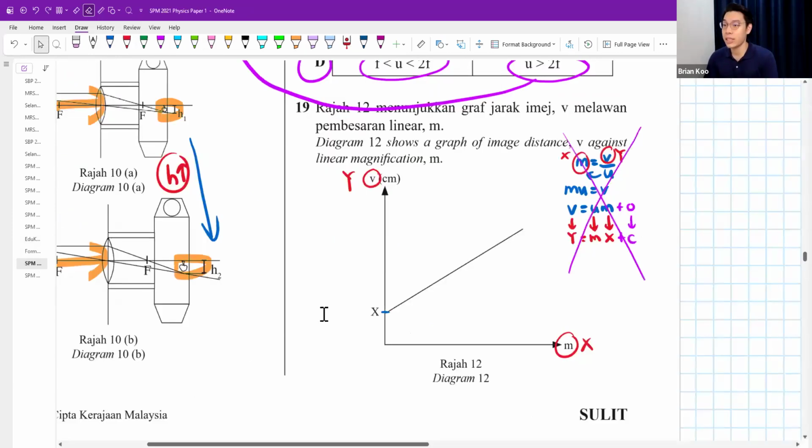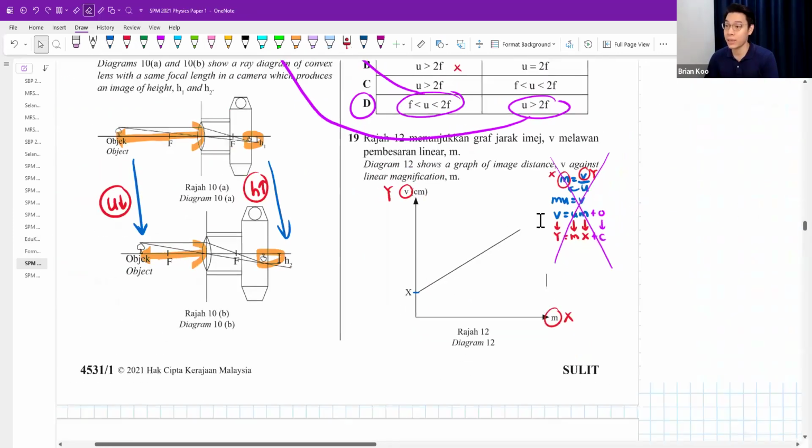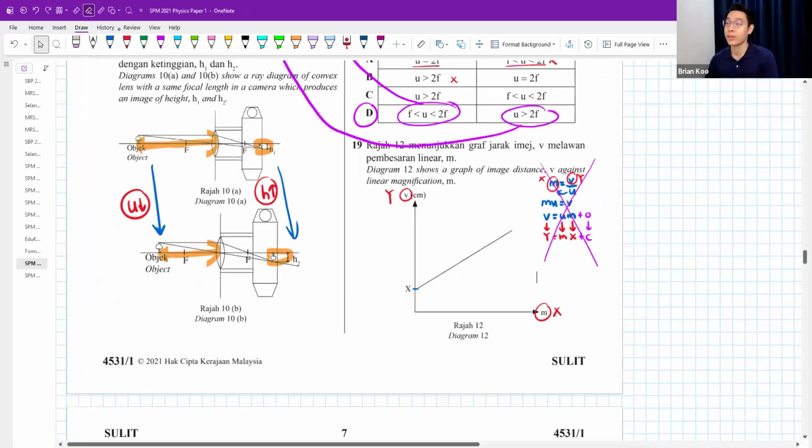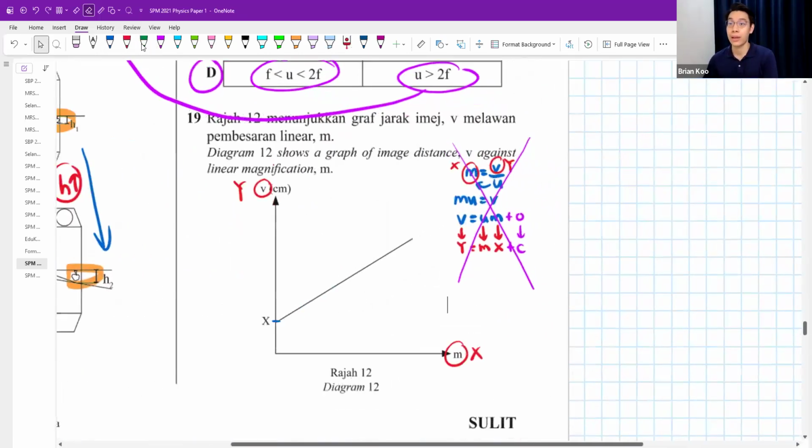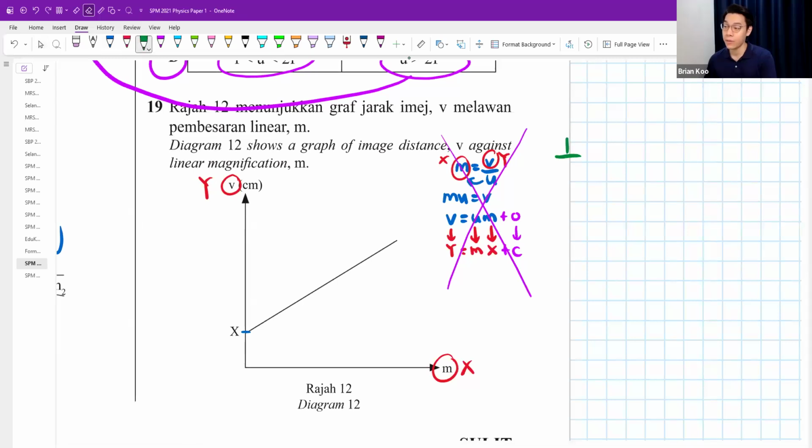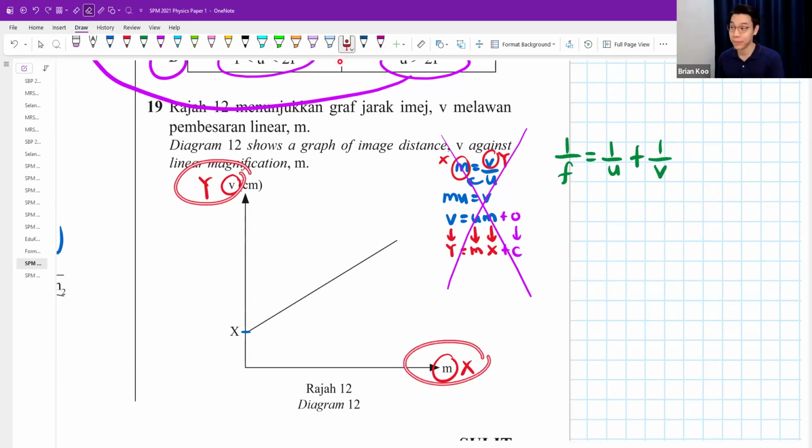Actually this one comes from your thin lens formula. This one is very kebat also. I will say 1 over F equals 1 over U plus 1 over V. Guys, your goal is to try to make V the y-axis, M the x-axis. Remember that.